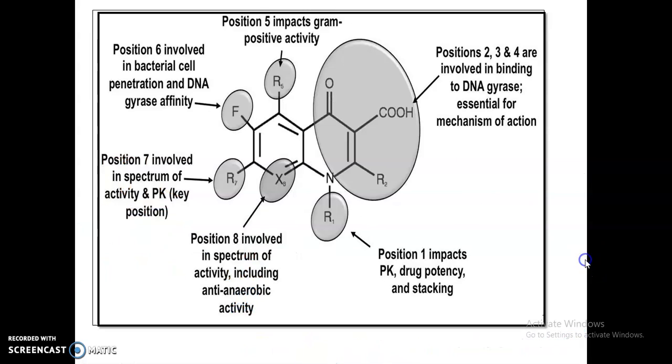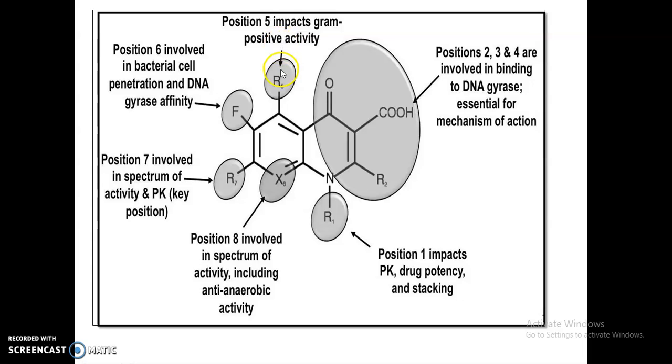I also included this slide in the presentation because it is easier to memorize. This group is essential. Positions number 2, 3, and 4 are essential for binding to DNA gyrase. Position number 1 is essential for the partition coefficient and drug potency.